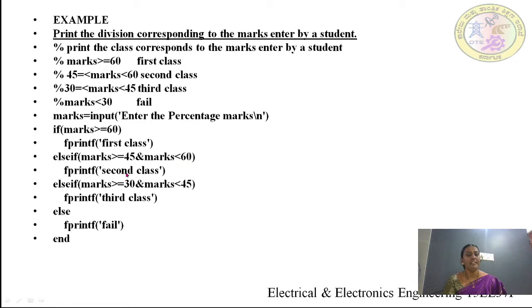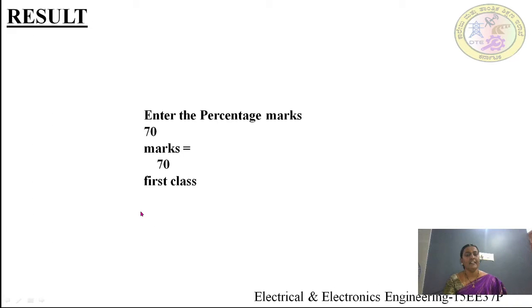Then it will print it as a second class. Else if marks is greater than or equal to 30 and marks is less than 45, it will print it as a third class, else it will print fail and it will end. Next we'll see the result.